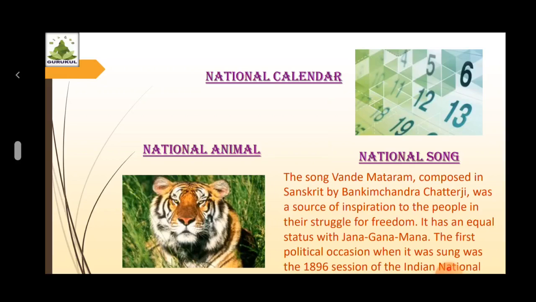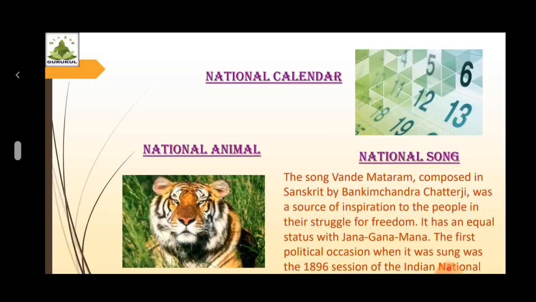The next national identity element is national song. The song Vande Mataram, composed in Sanskrit by Bankim Chandra Chatterjee, was a source of inspiration to the people in their struggle for freedom. It has an equal status with Jana Gana Mana. The first political occasion when it was sung was the year 1896 session of the Indian National Congress.